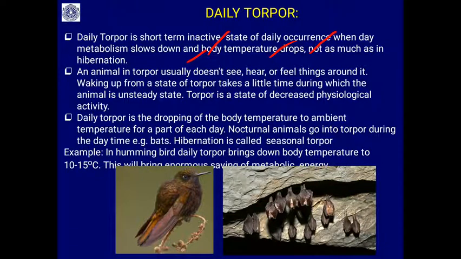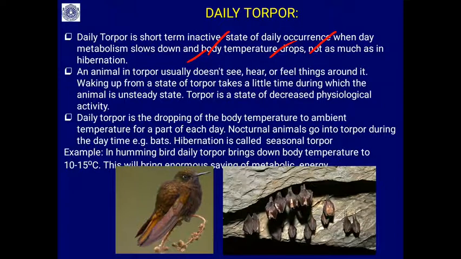Hibernation is called seasonal torpor, and the daily inactive phase is called daily torpor. An animal in daily torpor usually does not see, hear or feel things around it. This is like a short duration sleep period. Waking up from torpor takes little time, during which the animal is in an unsteady state.